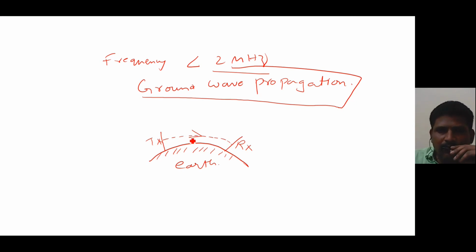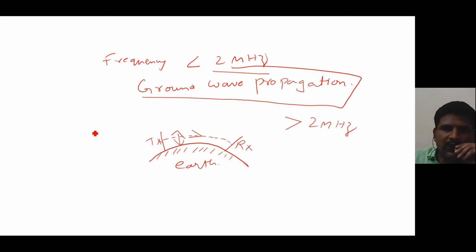Why does this wave only travel very near to the surface? Why, by using ground wave propagation, can I not transmit more than 2 megahertz? The main reason is, as I increase the frequency and am transmitting very near to the earth surface, the earth absorbs the signals.